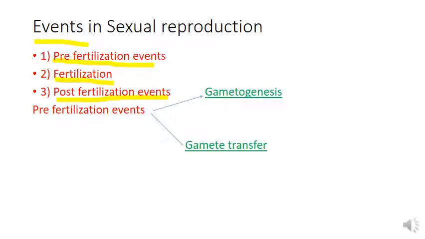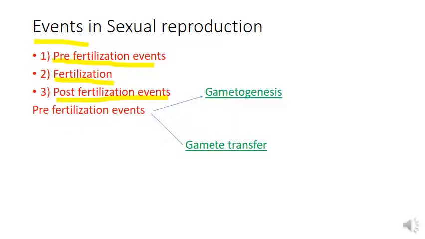We said the fusion of male and female gamete is fertilization. So the events that take place before this fusion are known as pre-fertilization events. In pre-fertilization events, usually the preparations for the process of fertilization take place. Second one, fertilization, that is the fusion of male and female gamete to form zygote. Then third one, post-fertilization events, that is the events after fertilization.